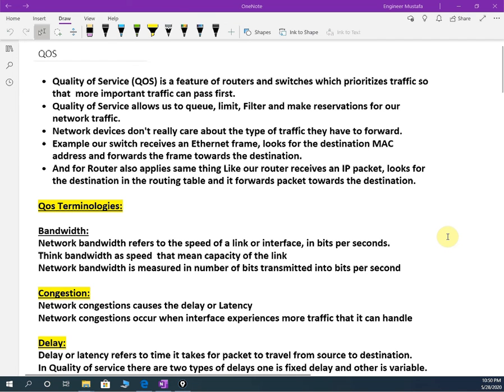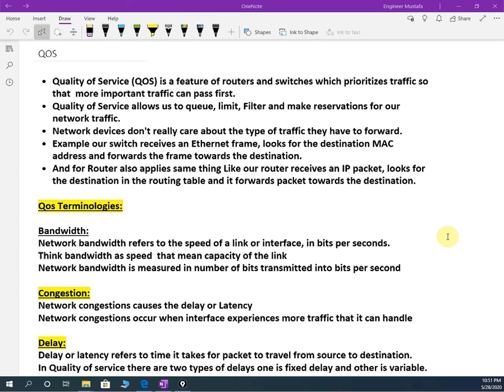Today is video number 76. In video number 76, we are going to discuss quality of service. In our last video, 75, we already discussed syslog, that is system log protocol. Now in this 76th video, we are going to discuss quality of service.